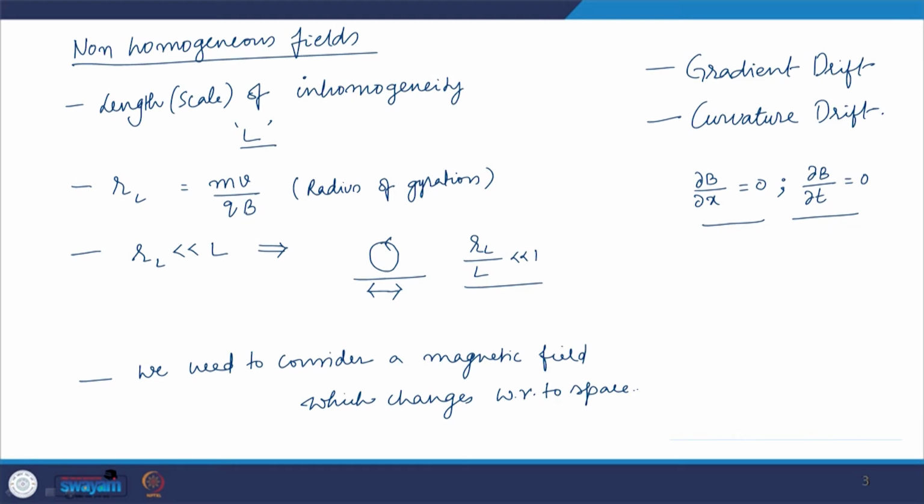Now let us consider a particular type of magnetic field. Let us say the coordinate axes are in this direction. This is your z axis that is coming out of the page, this is your x axis, and this is your y axis. The magnetic field configuration that I will consider is pointing out of the page, towards you.